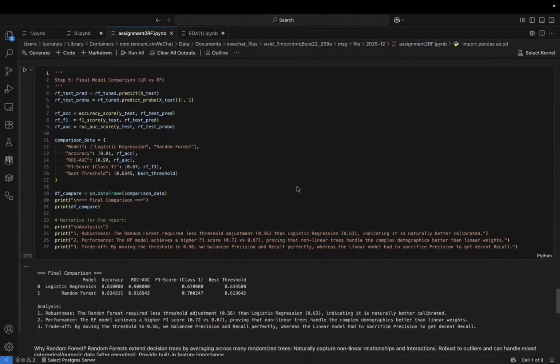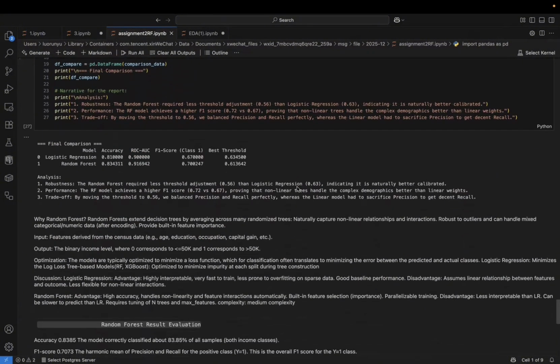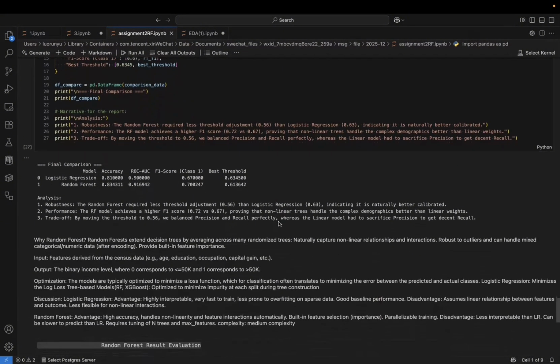Now for the final showdown, logistic regression versus random forest. We can see that for accuracy, the random forest wins with 83.4% versus 81%. For ROC-AUC, the random forest leads with 0.92.